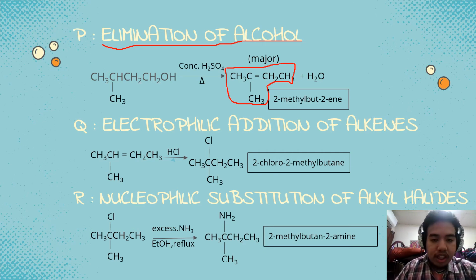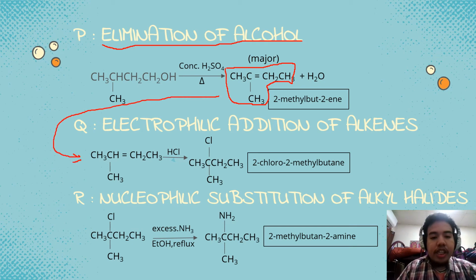So we put it in here, and react with hydrochloric acid to form the Q compound, which is CH3, C, CH2CH3, with a single bond to Cl and a single bond to CH3.